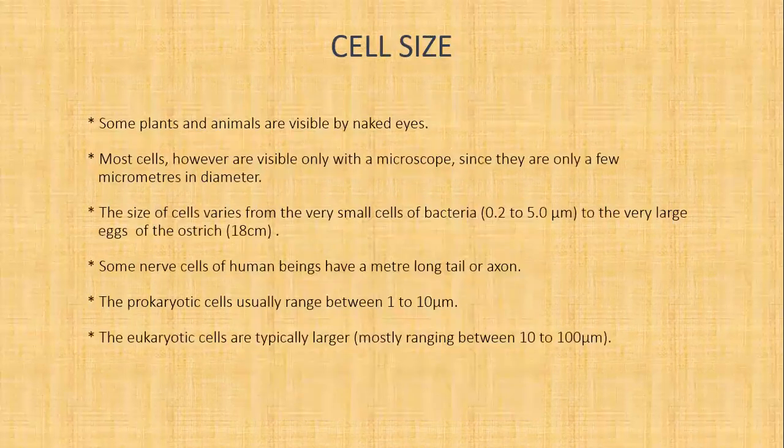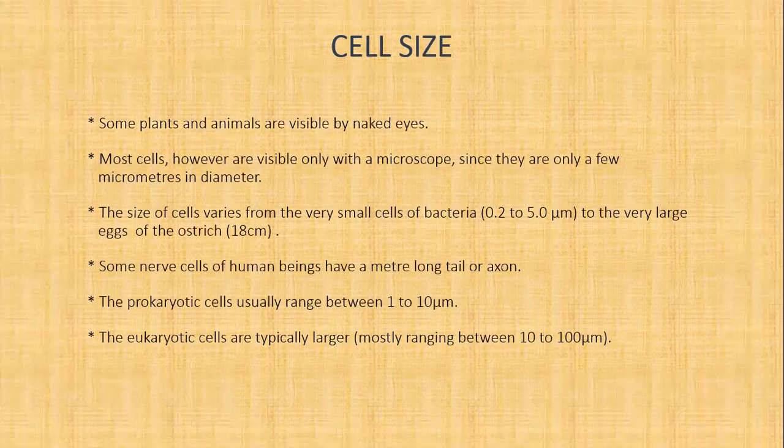Next, what is the size of a cell? Some plants and animals are visible to the naked eye. Most cells, however, are visible only with a microscope, since they are only a few micrometers in diameter. Now, what does micrometer mean? A micrometer is one thousandth of a millimeter.